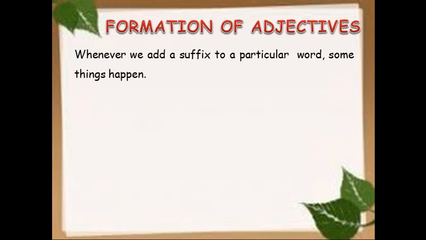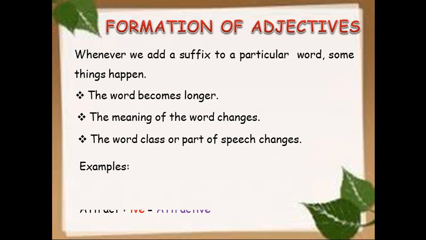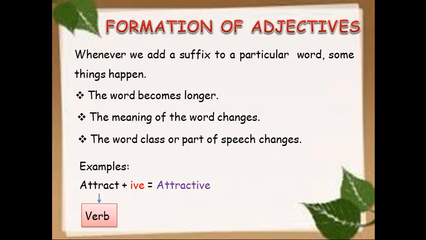Whenever we add a suffix to a particular word, some things happen. The word becomes longer. The meaning of the word changes. The word class or part of speech changes as well. For example, attract plus IVE gives a new word, attractive. Attract is a verb, while attractive is an adjective. So, by adding the suffix IVE to attract, we have formed a new word which is an adjective.